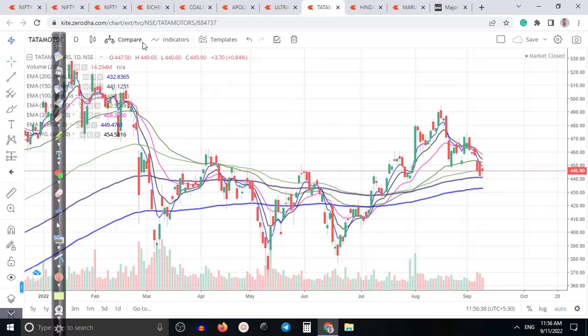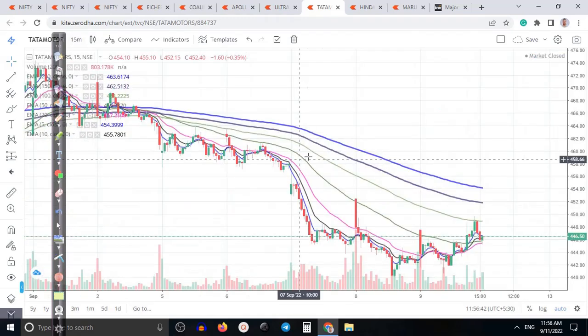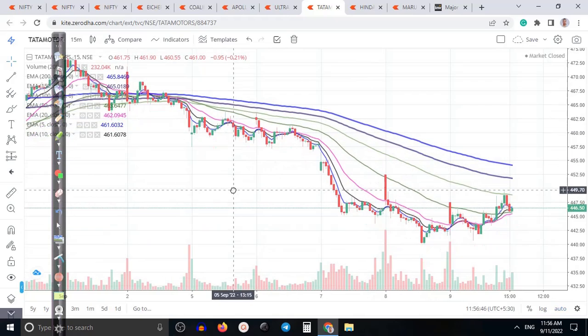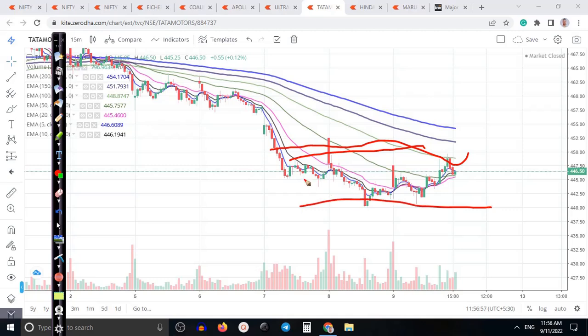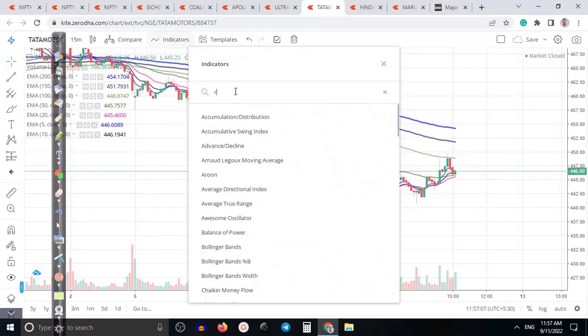Okay, let me show you in a small time frame also, like 15 minute. Okay, this is perfect, and on the 15 minute they are running in a downtrend. Have you seen? They are running in a downtrend, but here I can see this is called a sideways area. So we need a breakout, at least of the 200 moving average here. And if you see by using this called RSI, they are diverging.